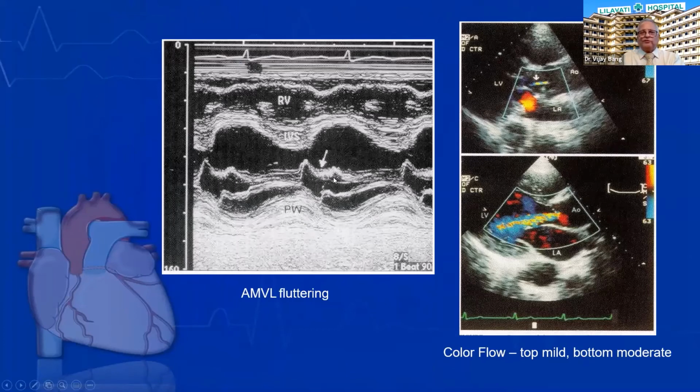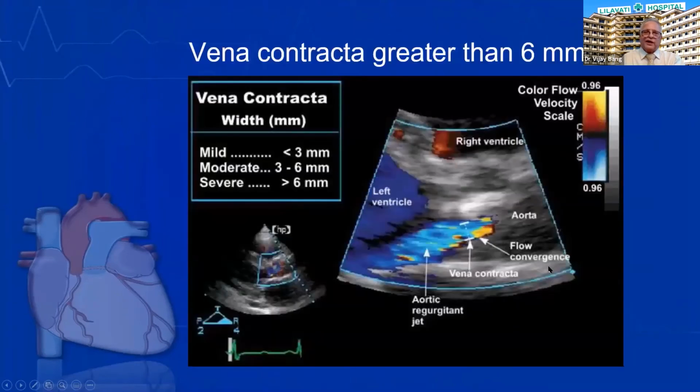So echo, if it shows an Austin Flint murmur, can be correlated with the presence of flutter on the AML, which is classically seen in patients with AR, with the jet hitting the AML. Color Doppler can show you whether this is mild or moderate. Then there are certain indirect criteria or semi-quantitative assessments on echo.